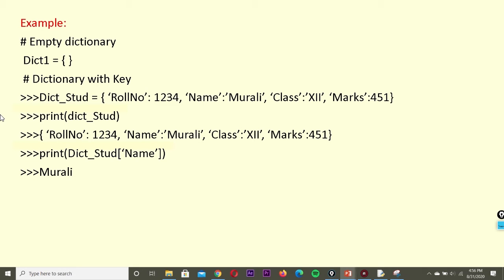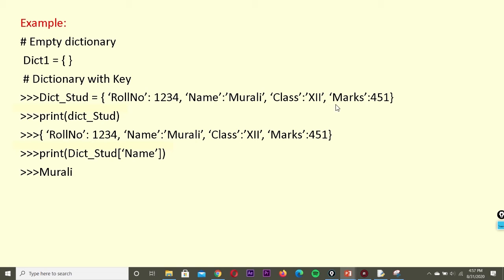Dictionary with keys. Now we will see how to initialize the dictionary with keys. I have initialized one dictionary: dict stud is equal to roll number colon 1234. So 1234 is the first value. Then name colon Murali. Murali is the second value, and the key for Murali is name. Similarly the third element is 12, and the key is class. So class is the third key, and marks is the fourth key.